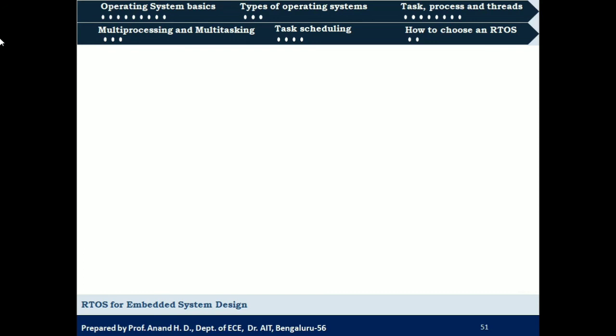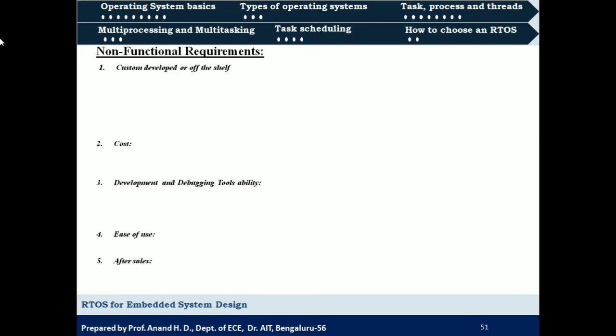So what are the non-functional requirements? There are around 5 non-functional requirements also. First is custom developed or off-the-shelf, and then one more major thing is cost. Then development and debugging tool availability, then ease of use, and then after sales. In the case of commercial operating systems, what are the services that are provided by the vendor after the purchase of the operating system? So these are the 5 non-functional requirements.